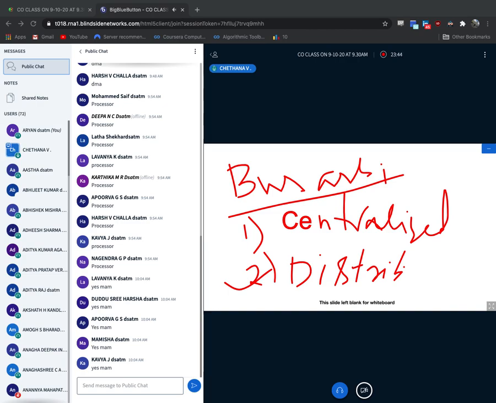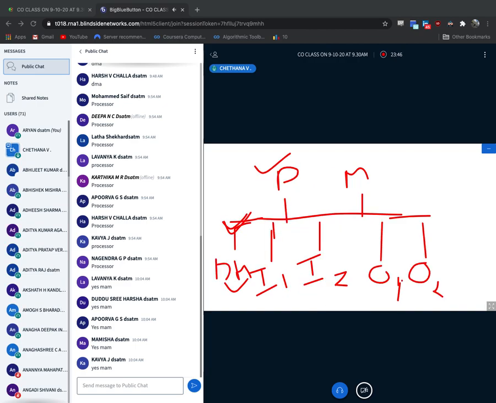That means if there is one device here, suppose in the previous slide DMA wants the ownership. If he wants to become the owner of the bus, then everybody should be involved in that process: I1, I2, O1, O2, everybody should be involved in the process of granting the ownership of the bus.